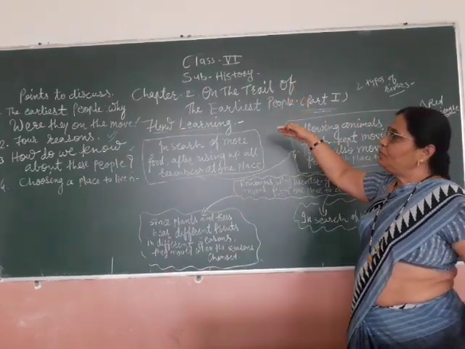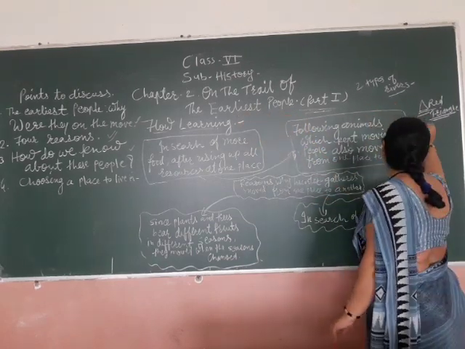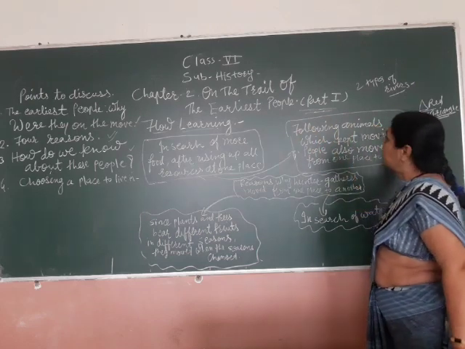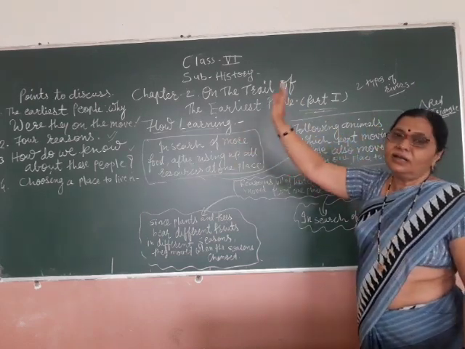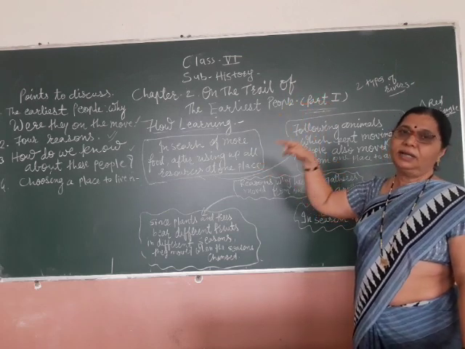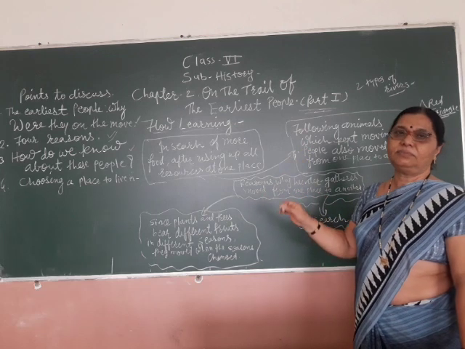Which people? These hunters and gatherers. On the map, where the rectangle is, those places are where hunters and gatherers lived. That is the Kurnool caves, Bhimbetka, and another is Hunsgi.